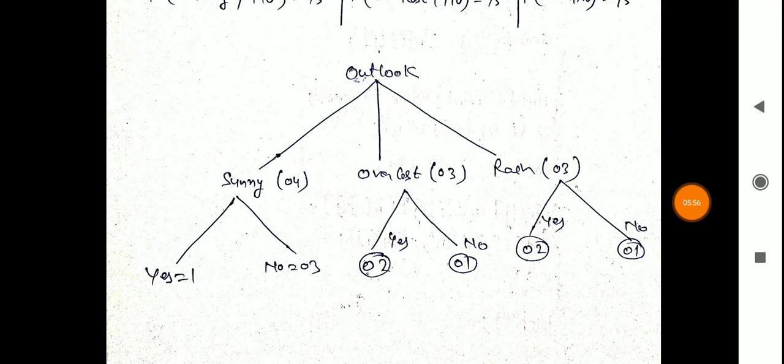So this is outlook, divided into 3 categories. In sunny, the total number of yes is 2, and the total number of no is 3. In overcast, the total number of yes is 4, and the total number of no is 0. In rain, the total number of yes is 3 and the total number of no is 2.